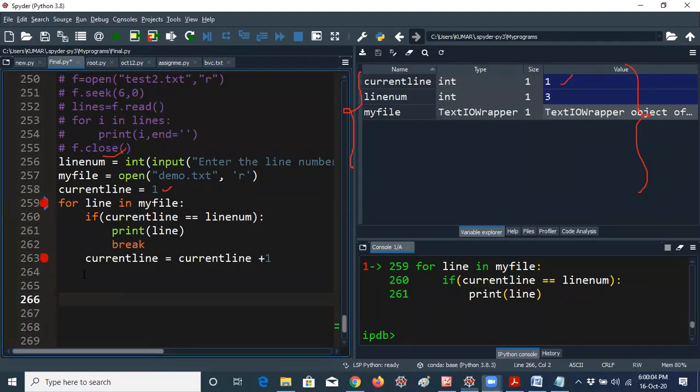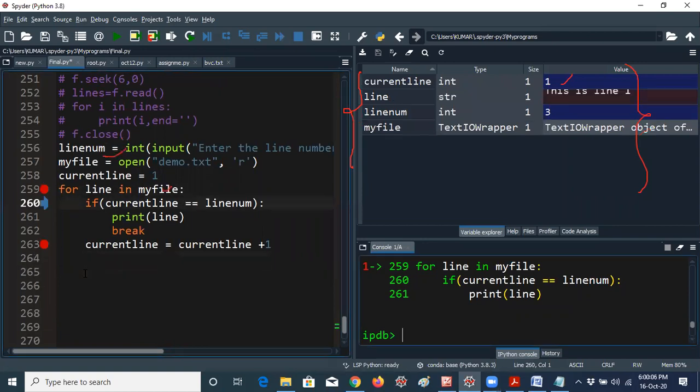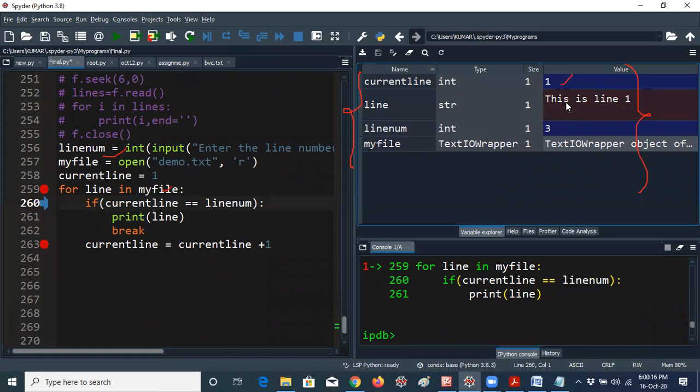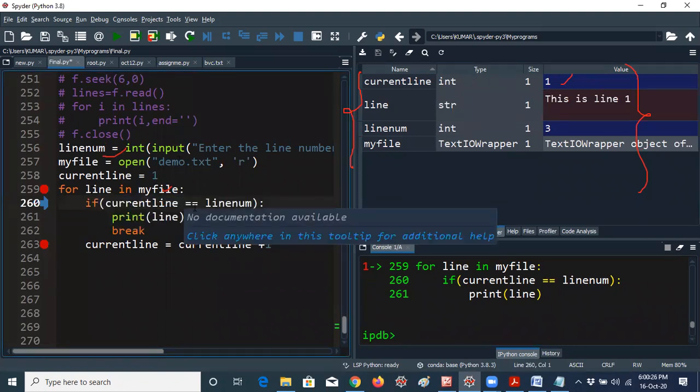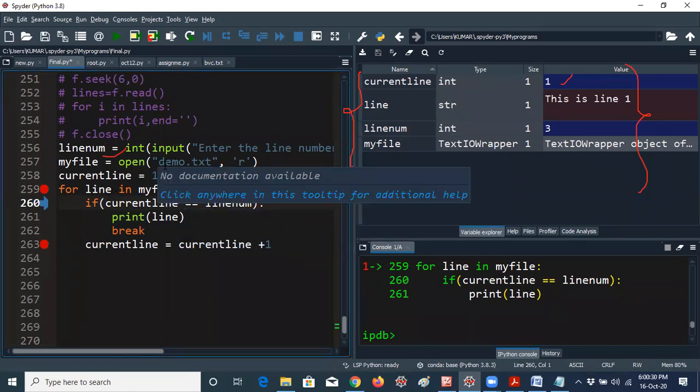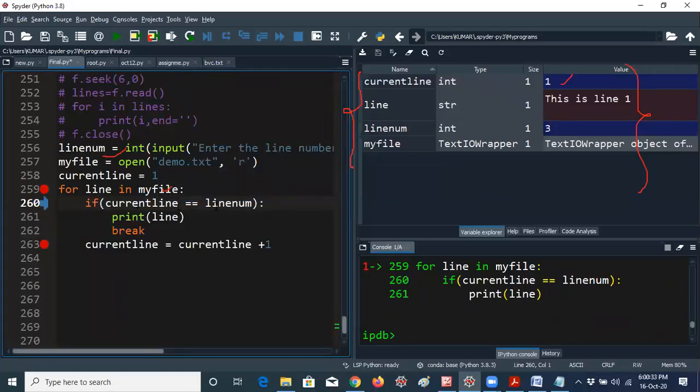Now I will press Ctrl F10. You can see the arrow has moved here, and this is line 1 stored in the line variable. Here you can see, guys, line, this is line 1. This is added now. Line takes the entire line. If you are giving for a string like Kumar, it will take only one character at a time. But whenever you are giving a file name, it will store the entire line itself. You can remember that, guys. If current line equal to line number: current line is 1, line number equal to 3. So 1 double equal to 3, the condition failed.